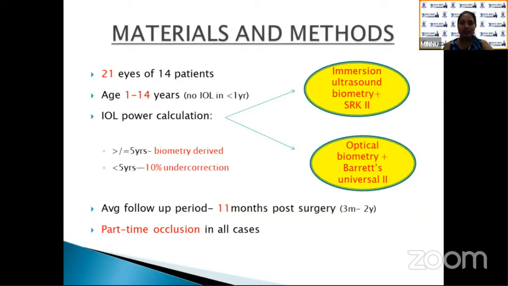The IOL power calculations were done either by immersion ultrasound biometry with SRK2 formula or optical biometry with the Barrett Universal 2 formula. In children of 5 years or older, biometry-derived IOL power was implanted, and in less than 5 years of age, it was undercorrected by 10%. The average follow-up period was 11 months post-surgery, and part-time occlusion was done in all cases.